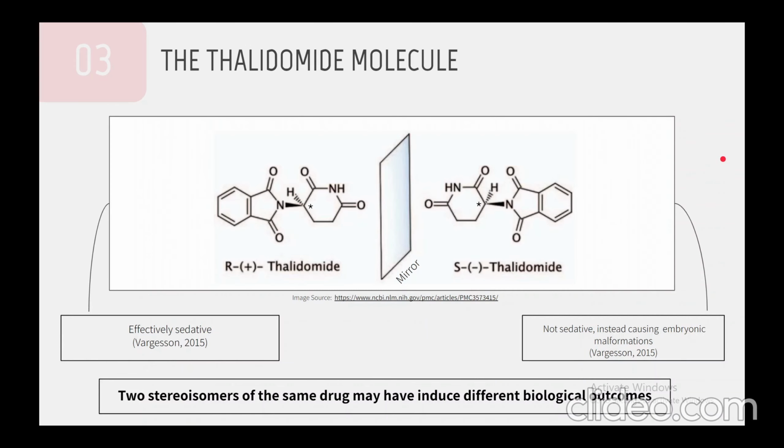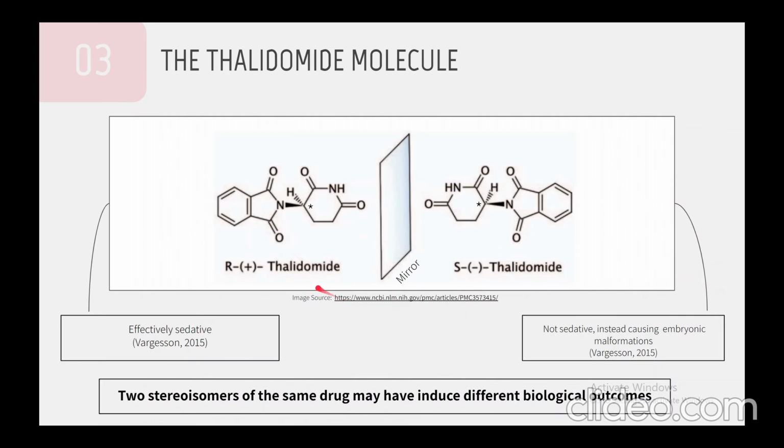So now let's take a look at the actual thalidomide molecule. If we take a look here, we can see that we have the R enantiomer and the S enantiomer. After further research was done, Dr. Lenz and other researchers discovered that specifically only one enantiomer of thalidomide had been causing the severe malformations in the human embryo between approximately 20 to 36 days after fertilization. And that was the S enantiomer.